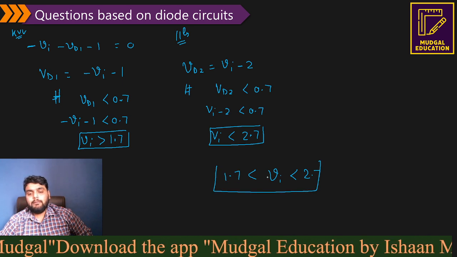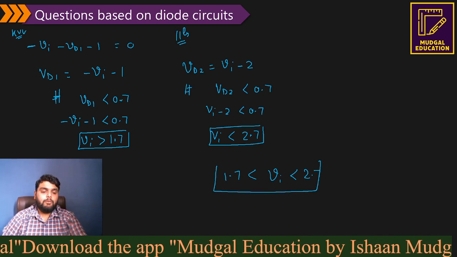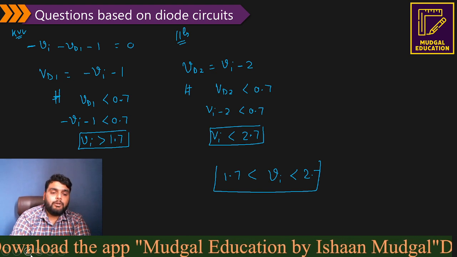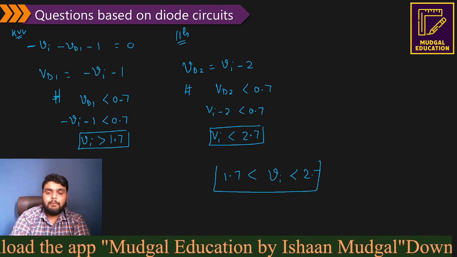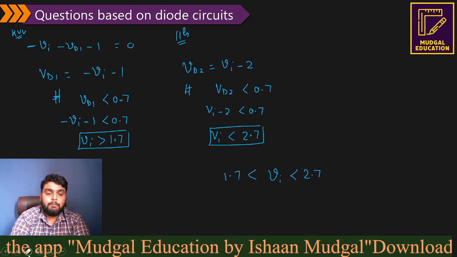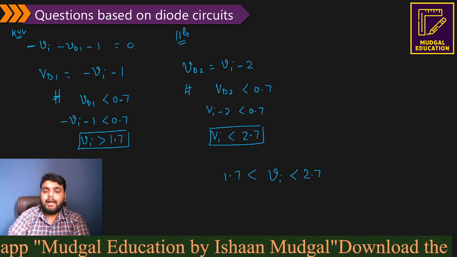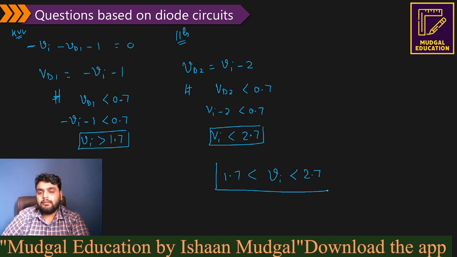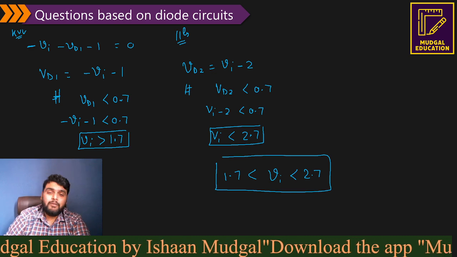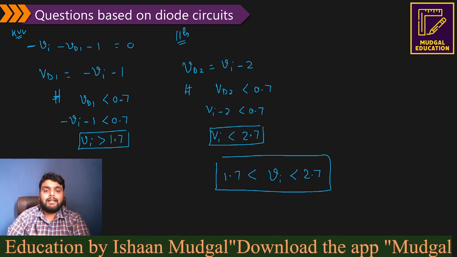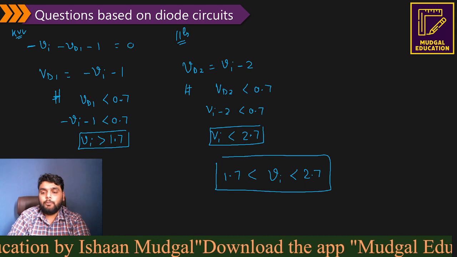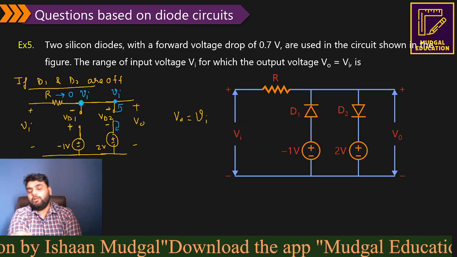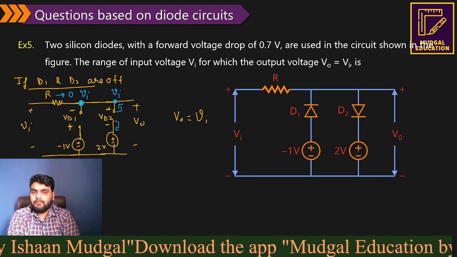So if the input voltage is between 2.7 and 1.7, then I can say both diodes are actually off. And since both diodes are off, we can say clearly that output voltage is equal to input voltage. Understand this concept? Yes or no?